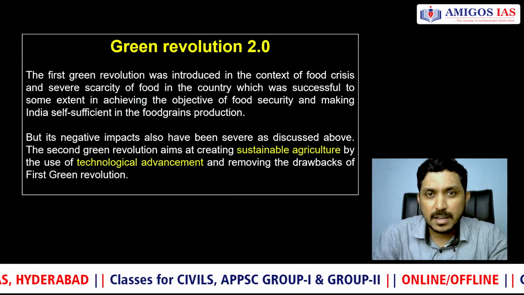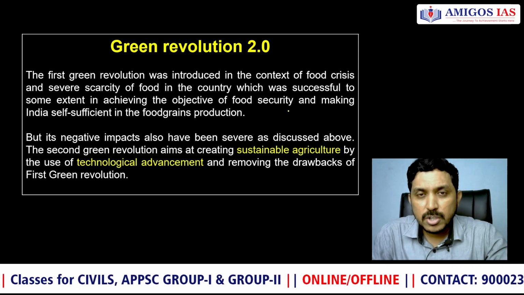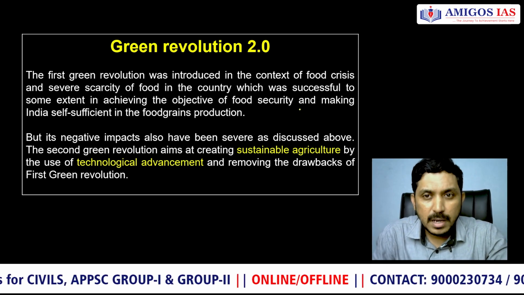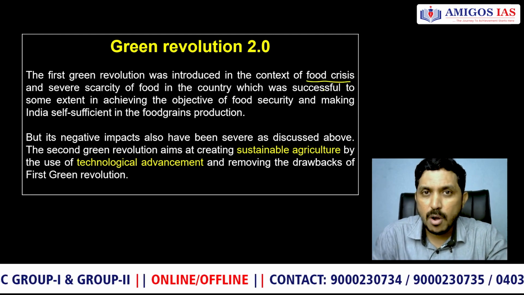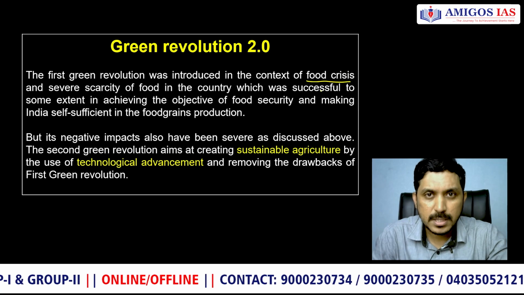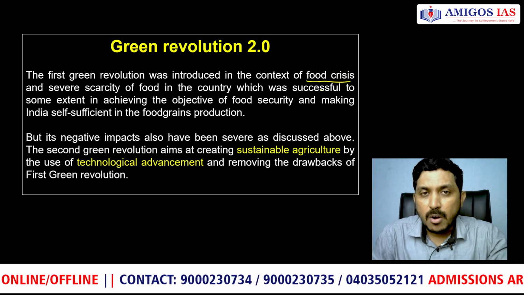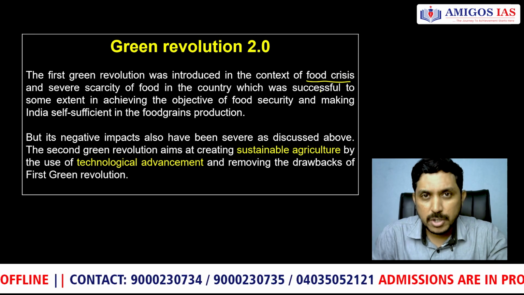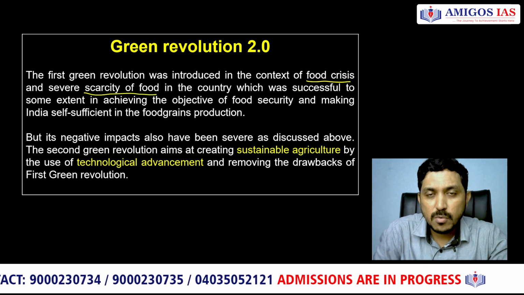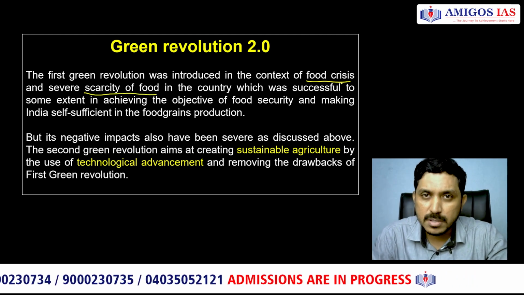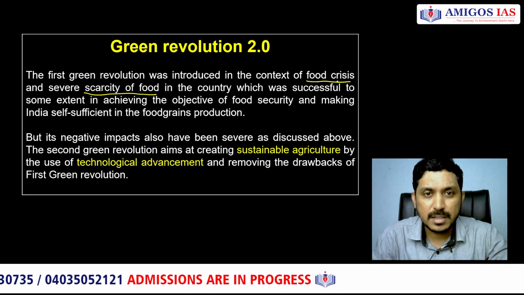Yesterday's class ended with this particular slide, which said the first Green Revolution came in the backdrop of India facing a food crisis. India was dependent on import of food grains from countries like the USA. Population was rising, but there was no corresponding rise in agricultural production. Scarcity of food was there. India was also undergoing famines and droughts. So we had to increase our agricultural production and also modernize agriculture.